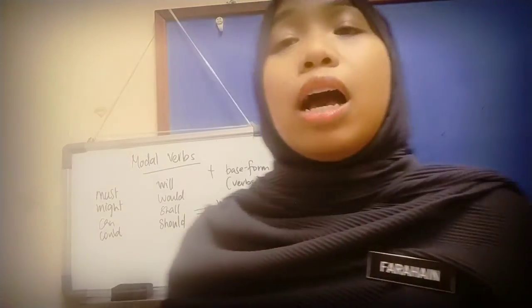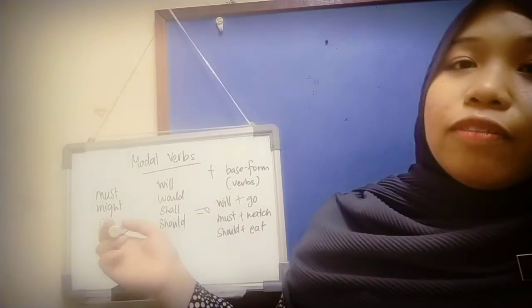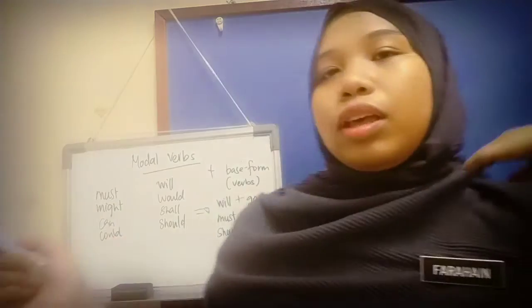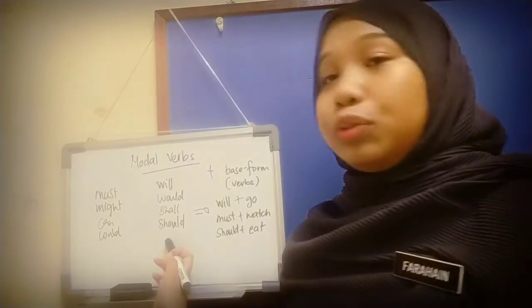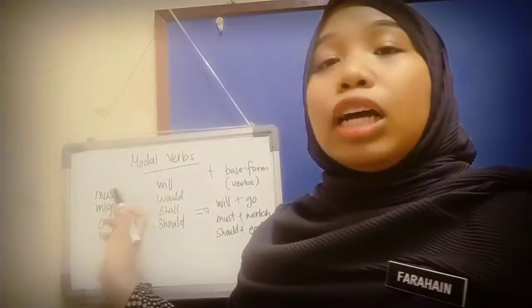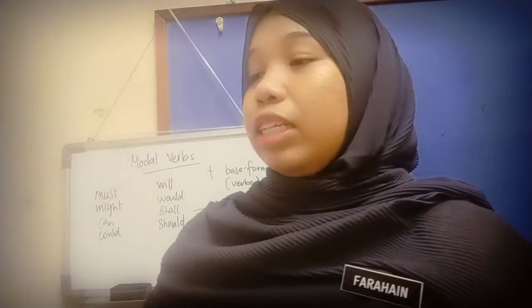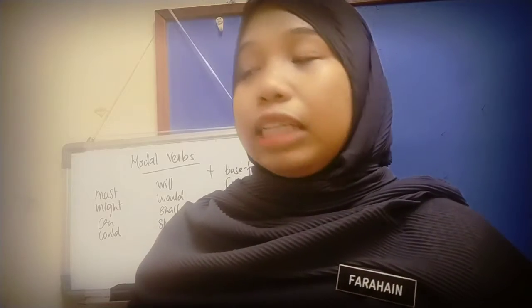When you want to ask for advice, you must use the modal verbs that we have learned just now. For example, what should I do? What must I do to solve this situation, to solve this problem? Crystal clear on student A's role?